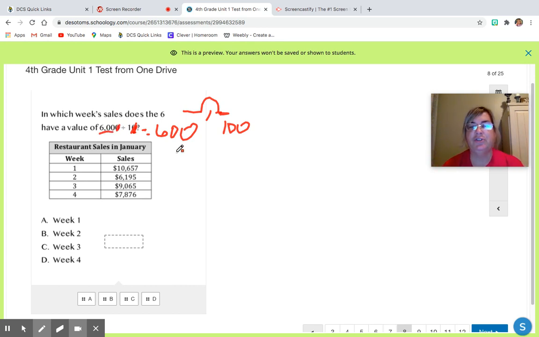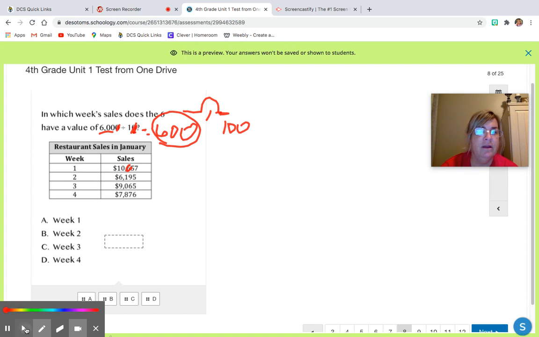So that's just a little trick, but I'd rather you know what you're actually doing. So this was a thousands place, and we took one step downstairs to the hundreds place. So now we're looking for a number that's got a 6 in the hundreds place. And so yes, week 1 has a 6 in the hundreds place. There's a 1, there's a 0, there's an 8. So this is the correct answer. So that would be week 1. So that would be A. So A would be the correct choice.